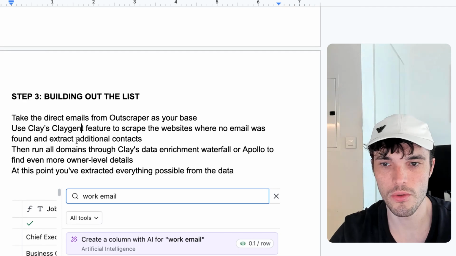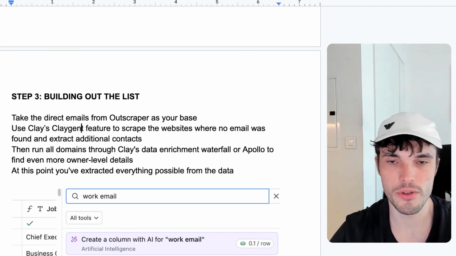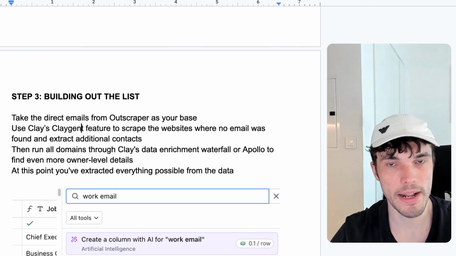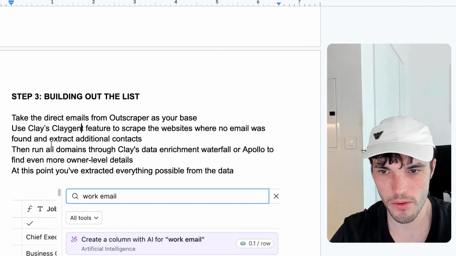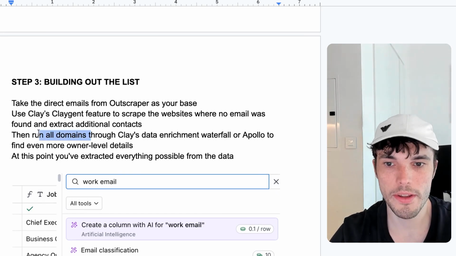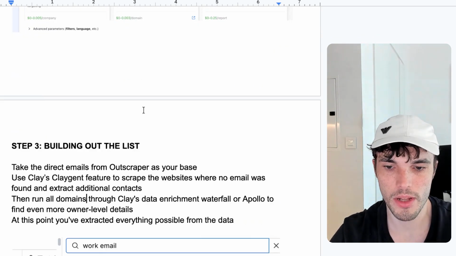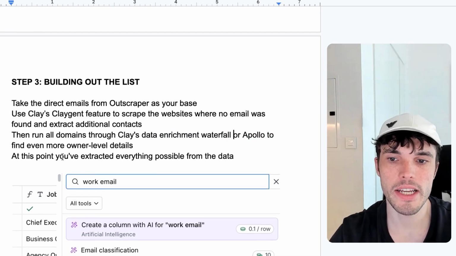It's pretty easy to set that up. With Clay, it's very easy to tell Clay what you want it to do via natural language, the way they've built their platform. So you'll definitely figure it out on their tool. And then also what you can do on Clay is run all the different domains that you have from your list through their data enrichment waterfall. Or alternatively, you can also upload the domains to a platform like Apollo, and you can find even more owner level details.